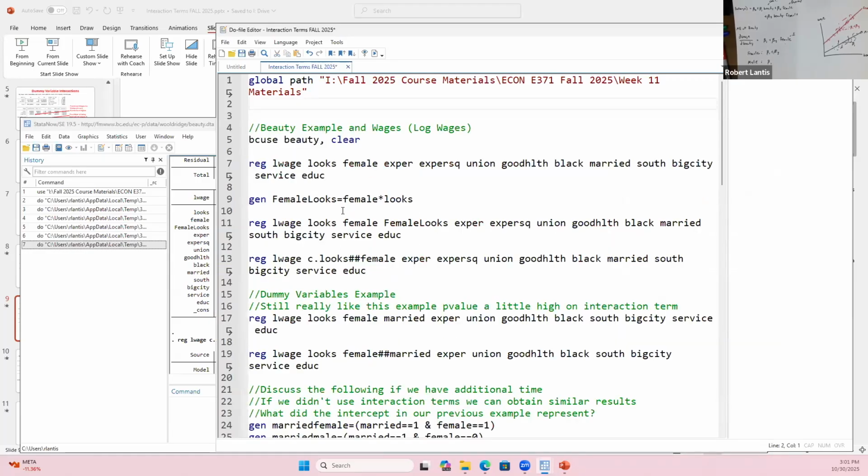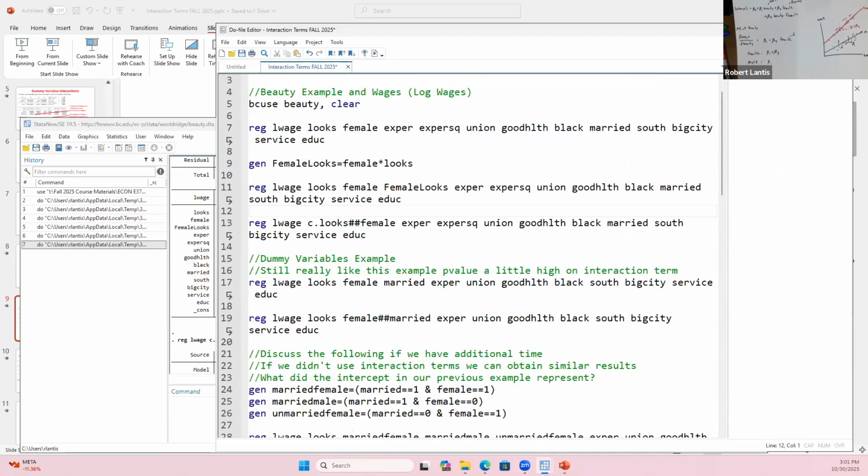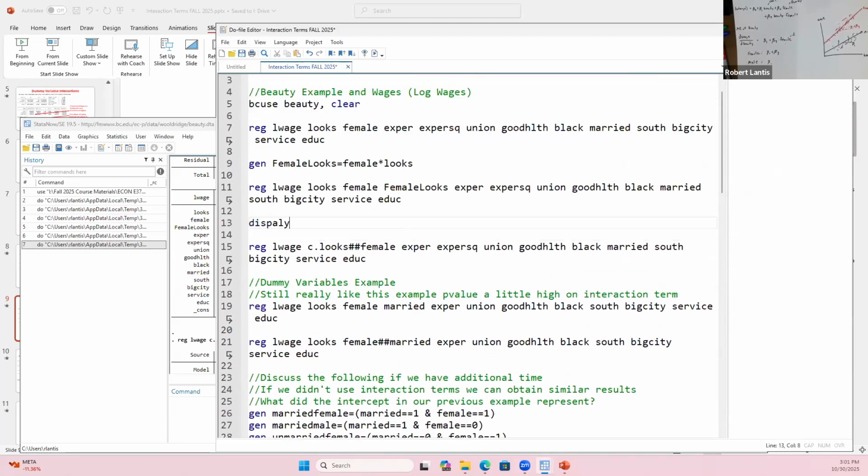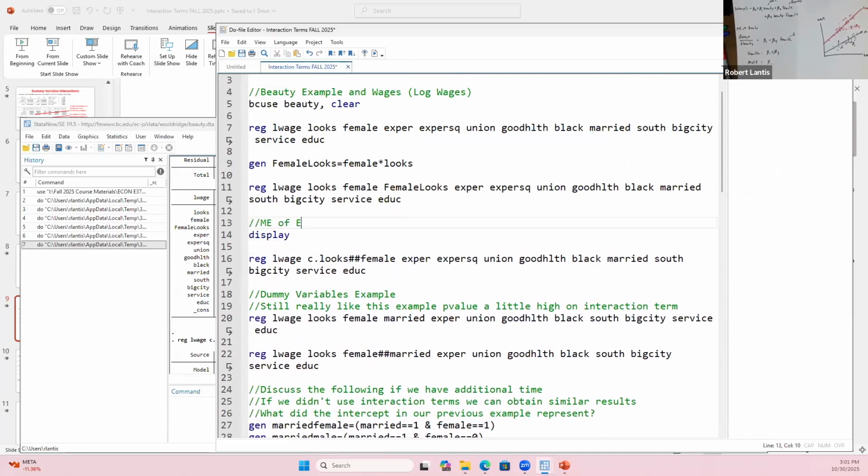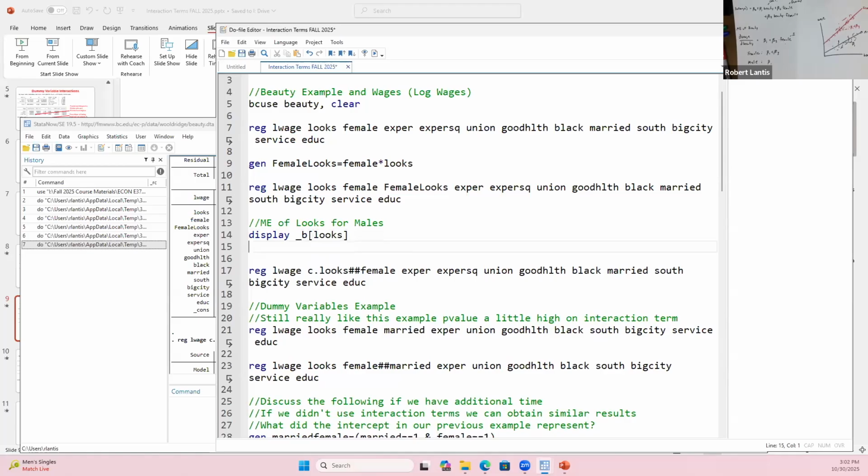Now I'll show you what we could do. And if we create the variable, it might make it a little bit easier. So let's say I wanted the marginal effect of looks for males. Well, if looks goes up by 1 unit for males, what's going to change in this equation? Only the looks variable. So the only change in wages, if looks goes up by 1 for males, is going to be the coefficient on that looks variable.